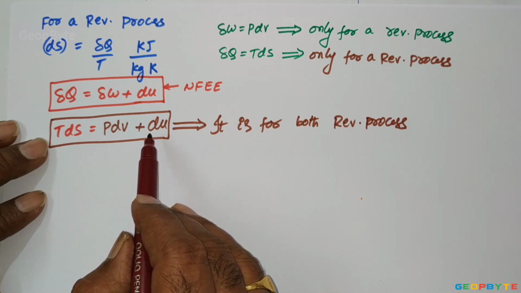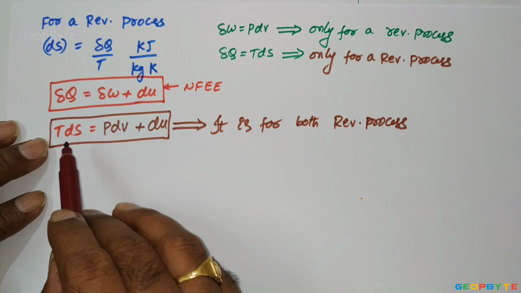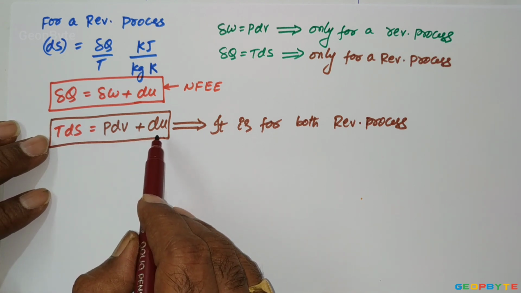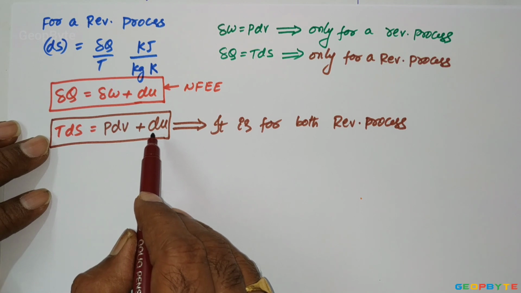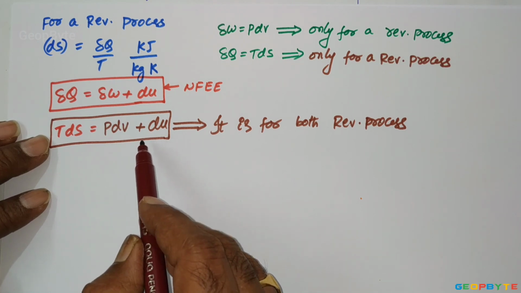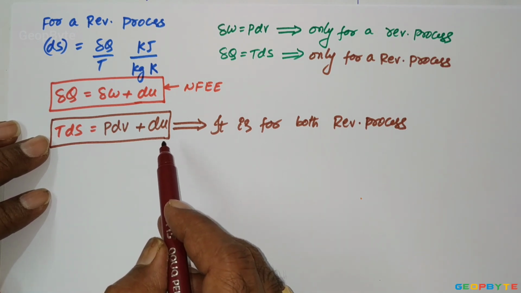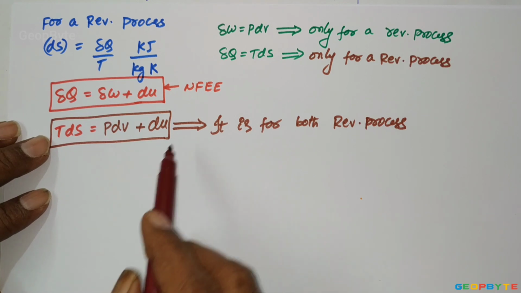Remember, if any equation contains only properties, that equation is applicable for both reversible and irreversible processes.